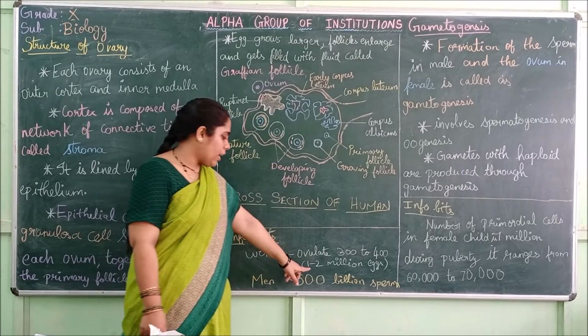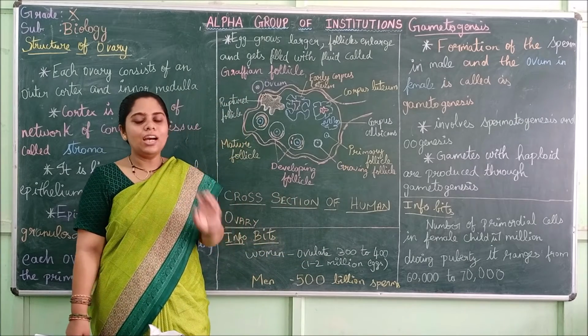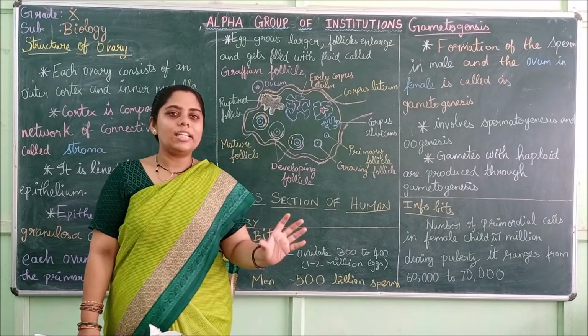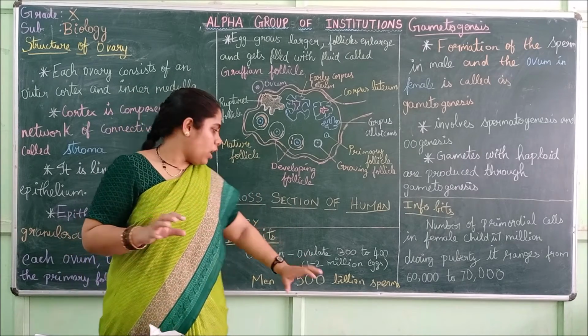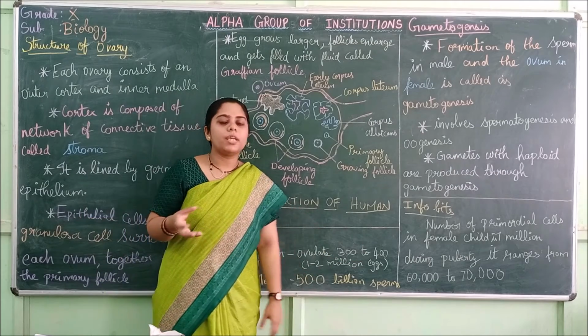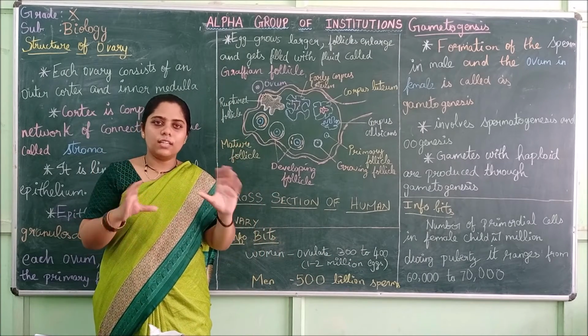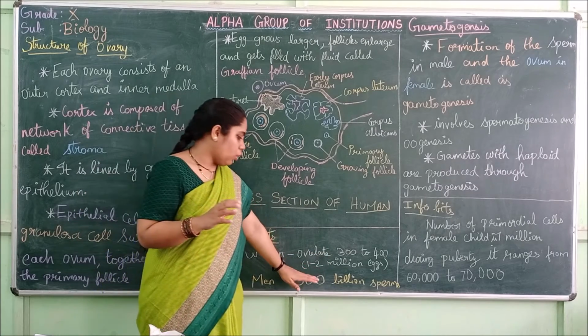Totally, a woman will have 1 to 2 million eggs. When a girl baby is born, those 1 to 2 million eggs are present inside her at birth itself.